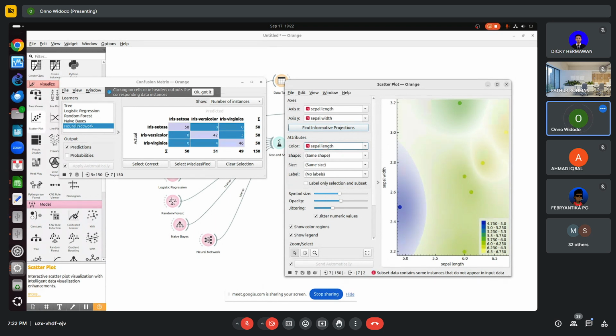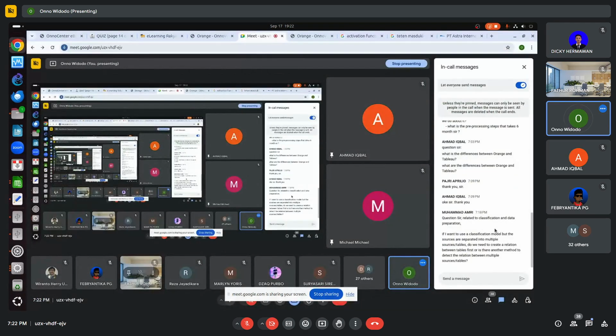Okay, any questions? Let me see. This is from Muhammad Amri. Classification and data preparation: if I want to use a classification model, but the source is separated into multiple source tables, do we need to create a relation between the tables first, or is there another method to detect relations between multiple sources?